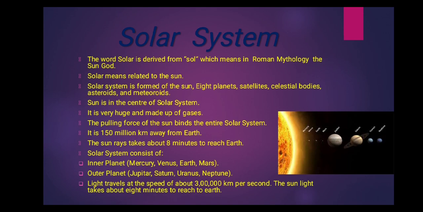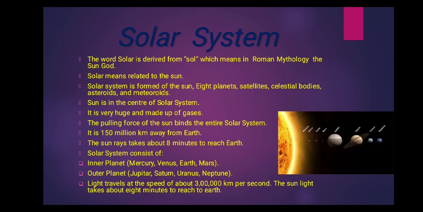The 8 planets, the asteroids and meteoroids are there in their place because of the pulling force of the sun which binds the solar system. It is the only source of heat and light for the solar system.